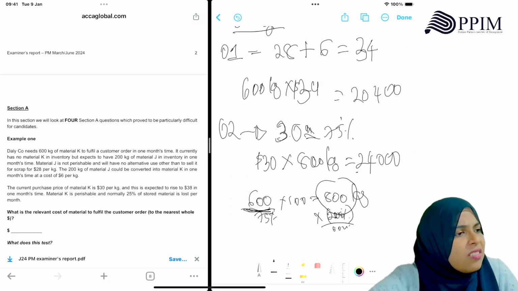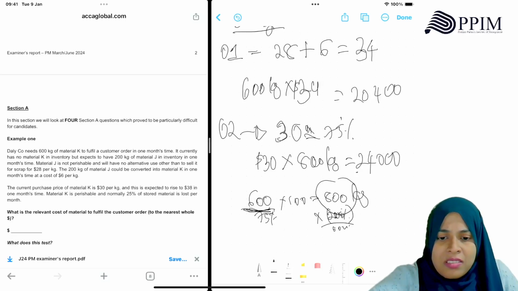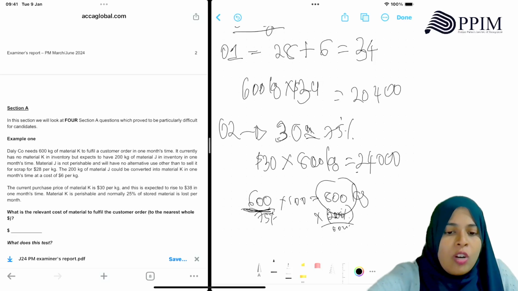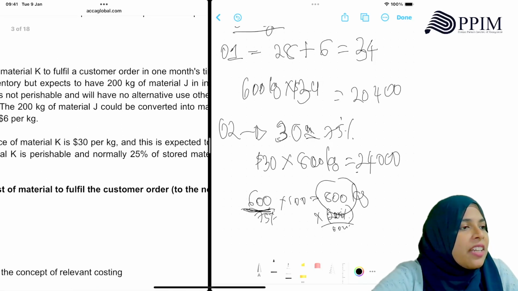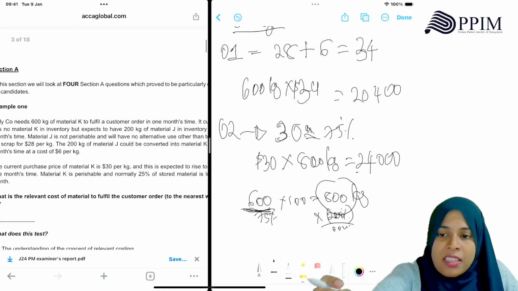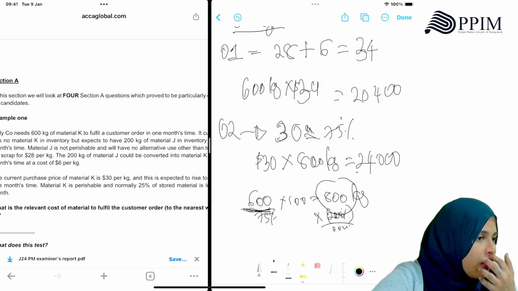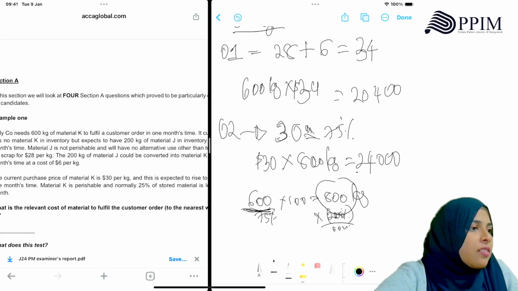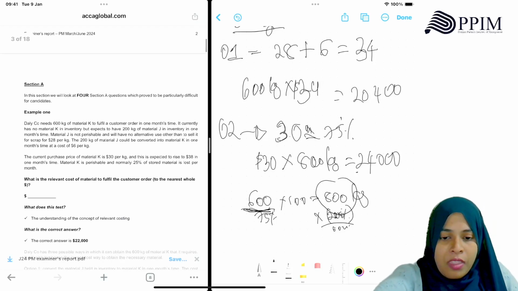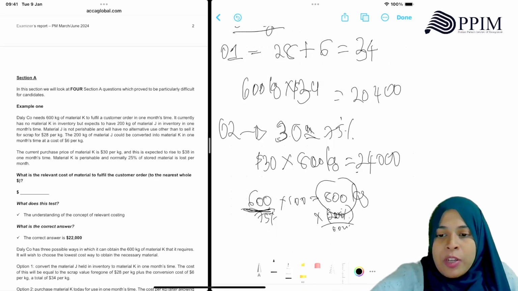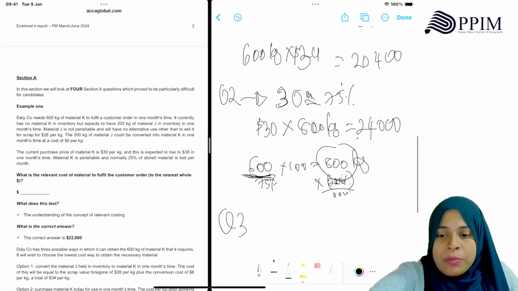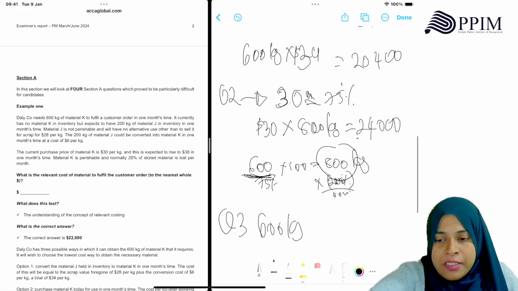We only have 200 units of J. When I'm buying, I'll have to buy 600, right? I'll have to get 600 of J. I have 200, but I have to get another 400 of J. Next one is to buy now. If you're buying now, 600 kg, you have to buy at 38. That will cost you how much?